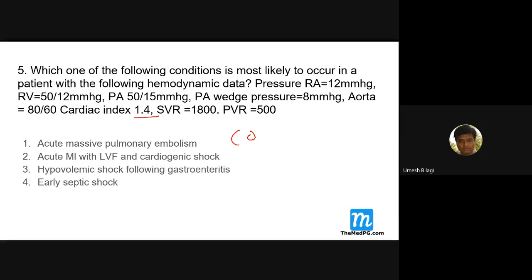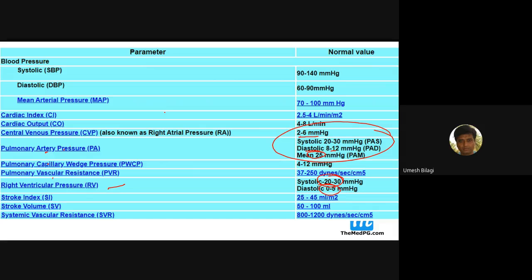What is cardiac index? Sir, cardiac output per square meter of body surface area. Yes, very good. Cardiac output is stroke volume into 1 minute, that is heart rate basically: stroke volume into heart rate. For 1 square meter of body surface, that is 1.4. What is normal? It is around 2.5.